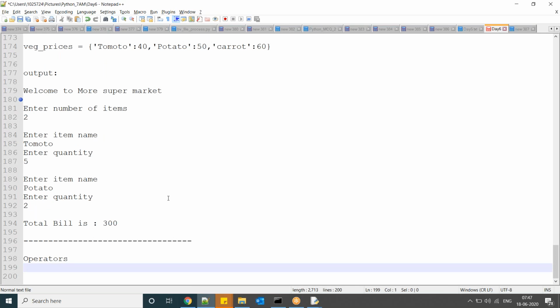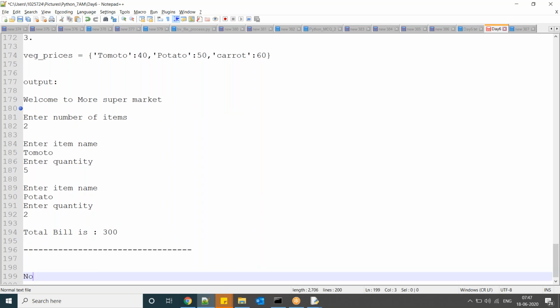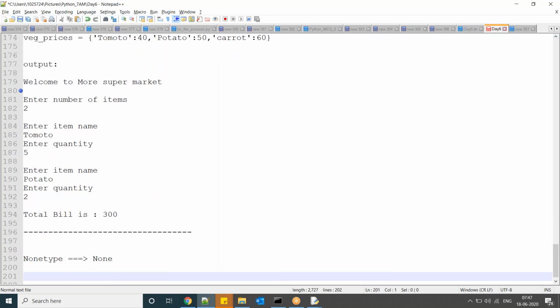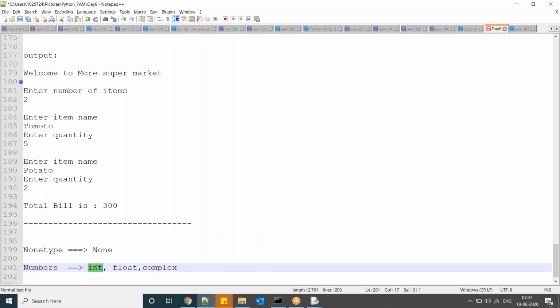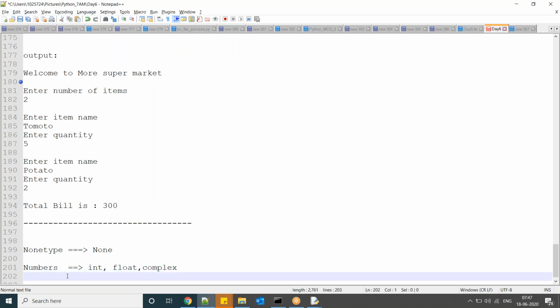So here what you have to understand is, in Python what are the data types? First one is NoneType. This is similar to null values in other languages. So here it is a None value. Now, numbers. In numbers we have int, float, complex. Any numerical number comes under integer. Float, decimals. Complex, real part and imaginary part.